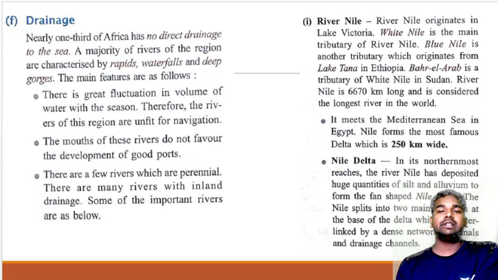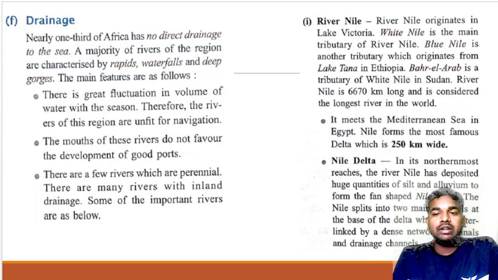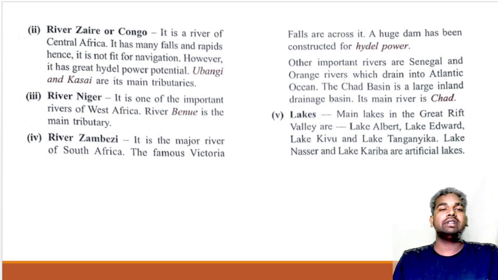Since the width of the delta is about 250 km, it is huge, which means the Nile River deposits a huge quantity of silt and alluvium, and this delta is interlinked by a dense network of channels and drainage pattern.